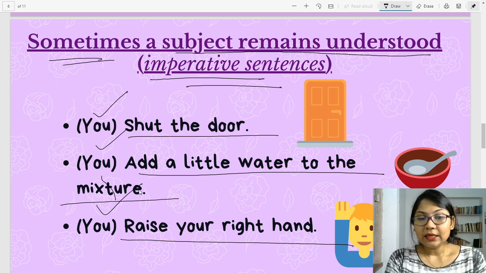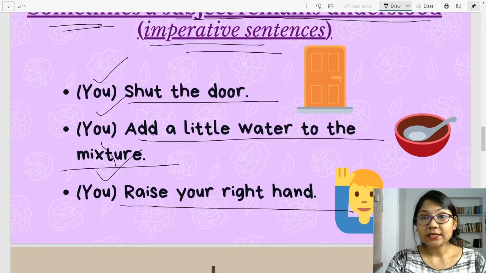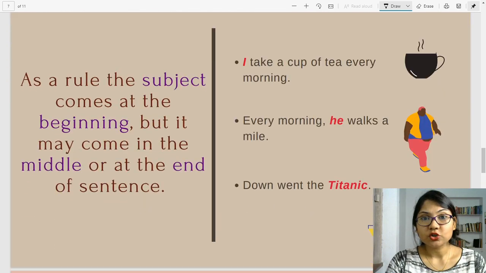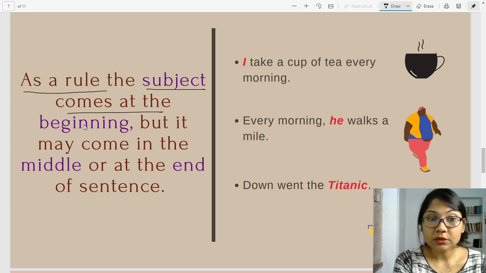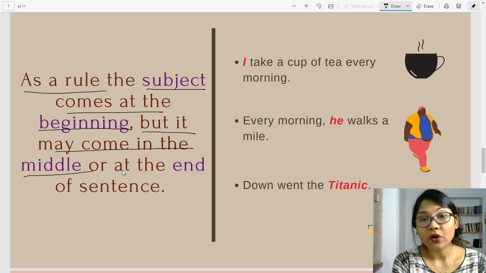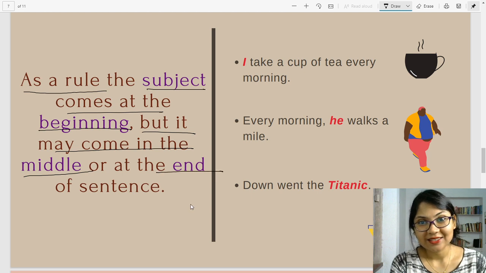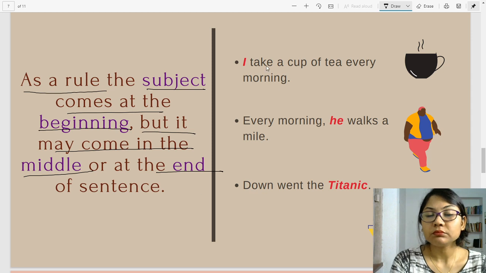Alright. A question that we often ask in the classroom: if you know the answer, raise your hand, isn't it? Alright. Let's move on and see a few other variations. Well, this is a very important one. As a rule, the subject comes at the beginning, isn't it? But it may come in the middle or at the end of a sentence.